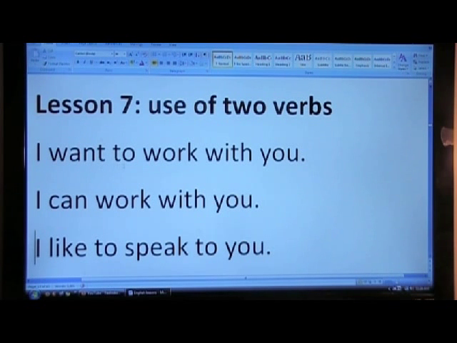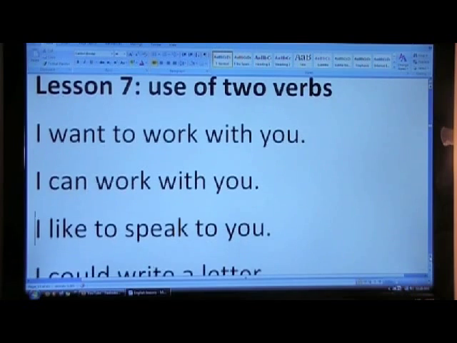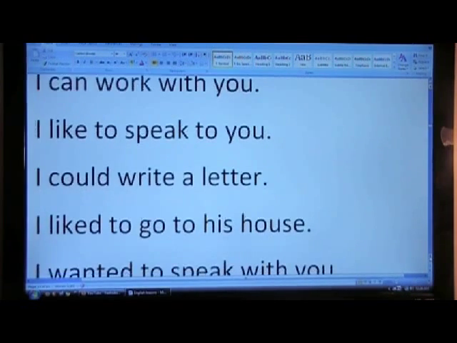I want to work with you. I can work with you. More examples.